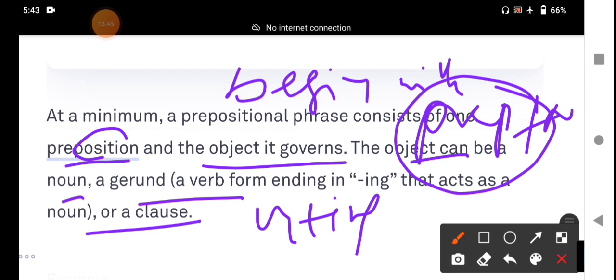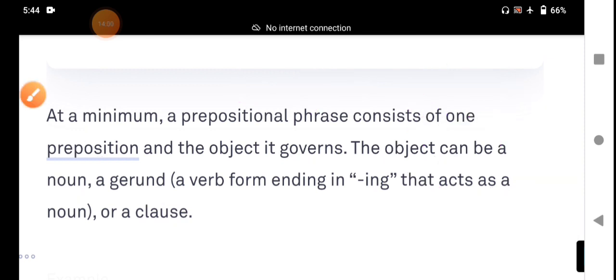It is only a part of a sentence and cannot stand on its own as a complete thought. It does not give a complete thought. Phrase gives incomplete meaning. It does not give full meaning. The phrase tells about where something happened, when it happened, why it happened.